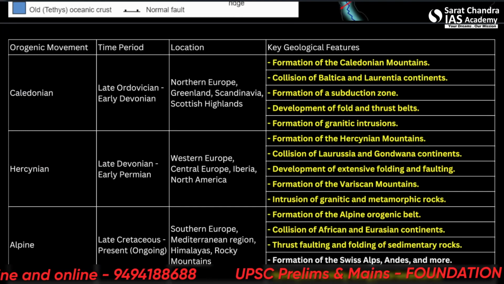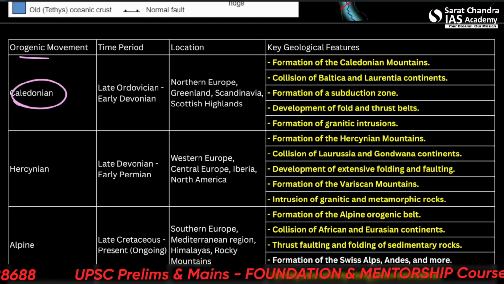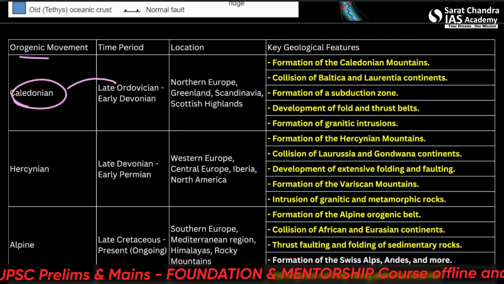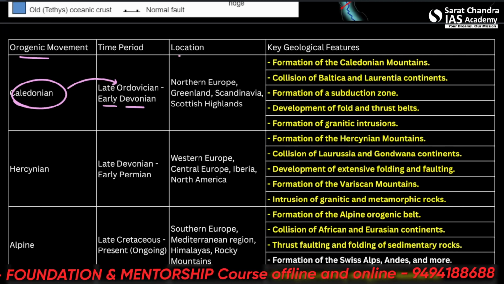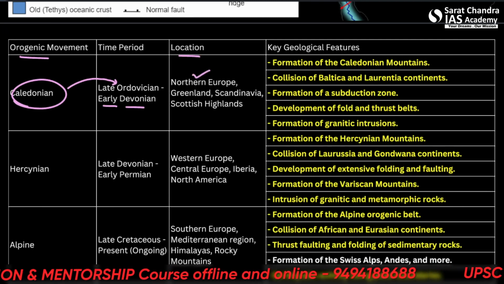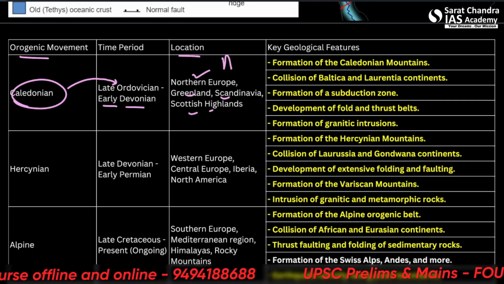Okay, so let us focus on the orogenic movement. So the Caledonian, first we will get to this, the oldest one. So it was in the late Ordovician or early Devonian period. Alright, and the locations influenced were Northern Europe, Greenland, Scandinavia and the Scottish Islands. So towards the Arctic mostly.